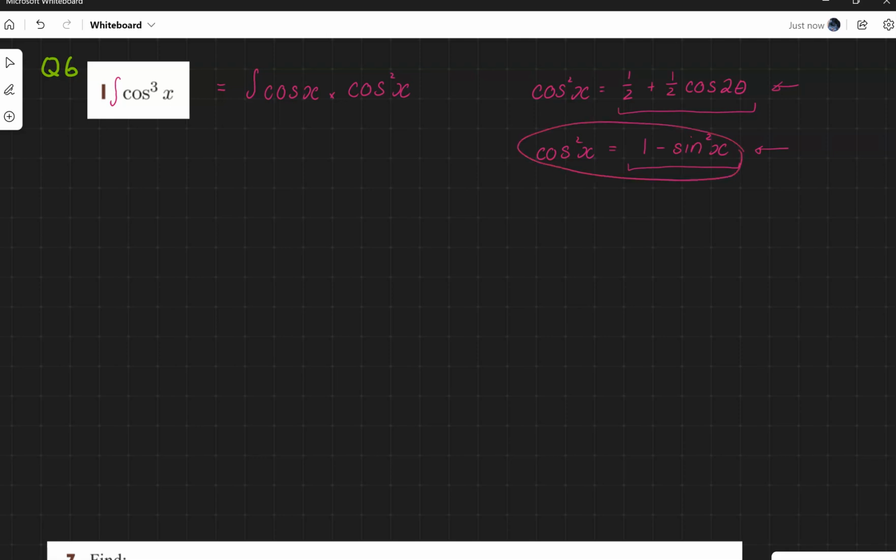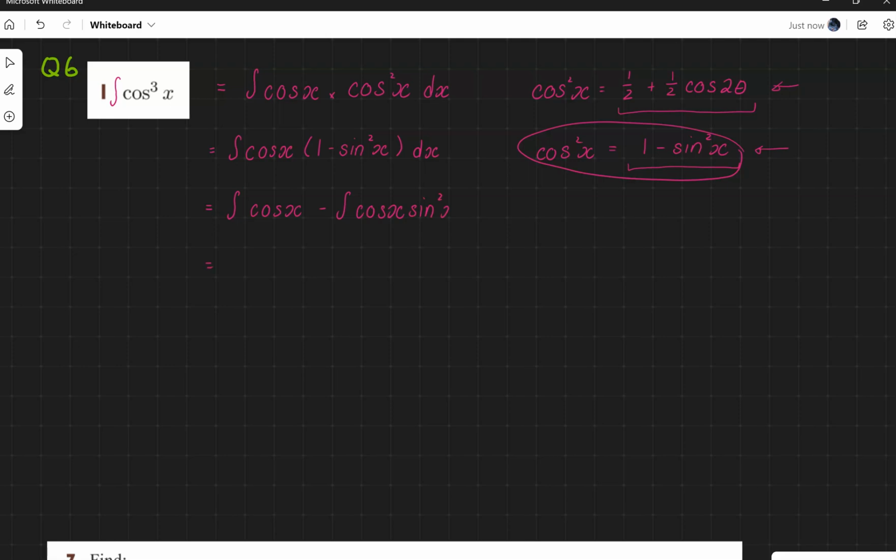All right, so we end up with, I've just substituted cos squared for 1 minus sine squared. Hopefully you might want to stop the video at this point and see that you can sort of take it from here. So now I'm just going to expand. So it's the integral of cos x minus the integral of cos x times sine squared x, and yes, I should have put dx by all of those.